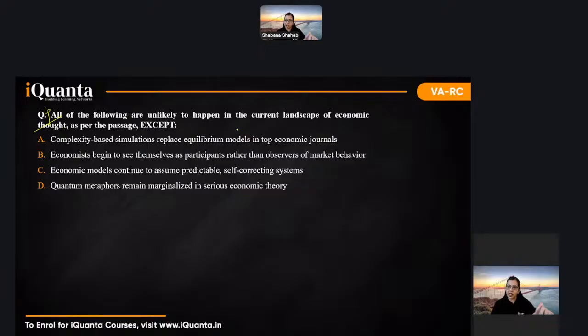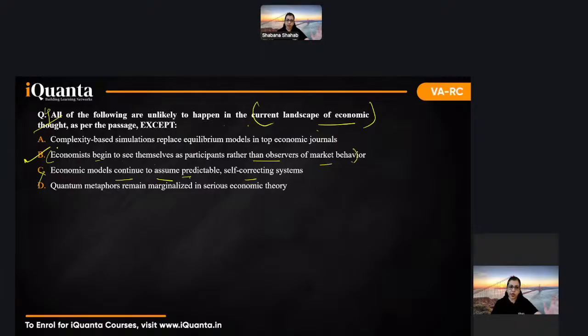All of the following are unlikely to happen. Now, this was so damn good. I'll tell you, current landscape of economic, this thing. Current landscape, that is, after giving the entire passage, all the problems, the author is going to talk about the modern scenario or how these things apply to the modern scenario. So there was clarity in my mind that it's going to be connected with the last para. You go to the last para and you see, economic models continue to assume self-predicting. This was eliminated, and then begin to see themselves. This is given there very clearly, rather than observers of market behavior.